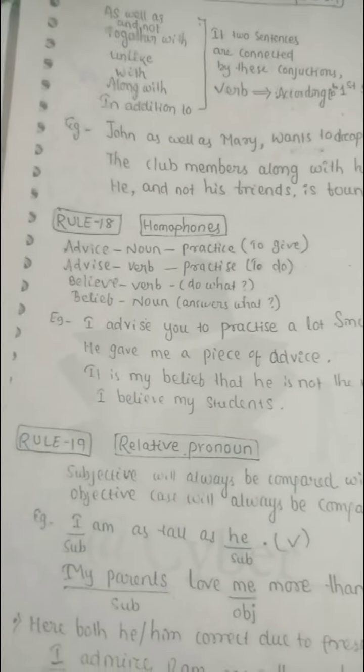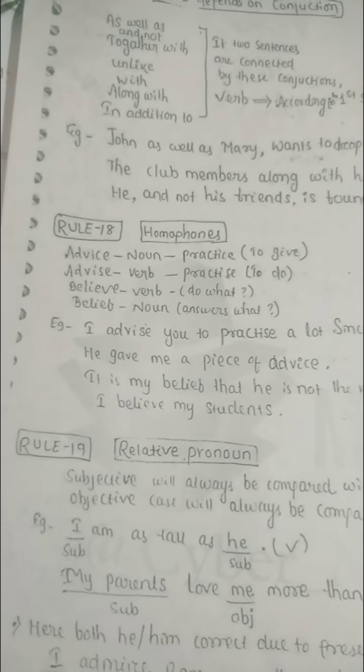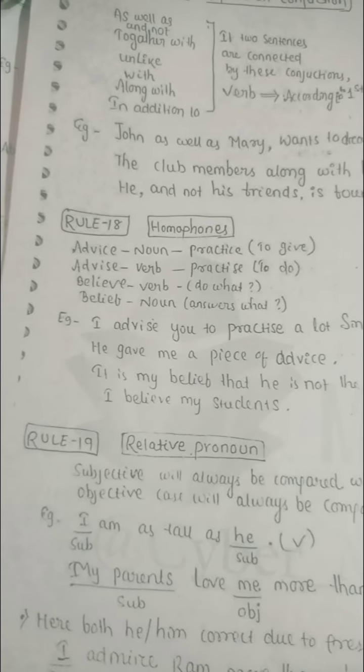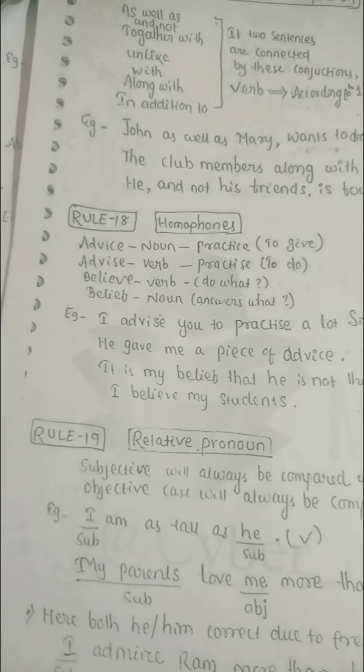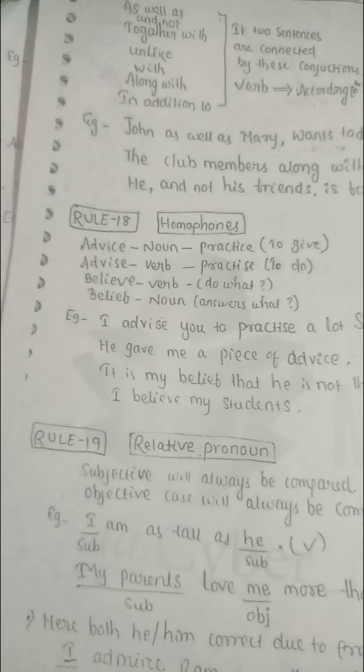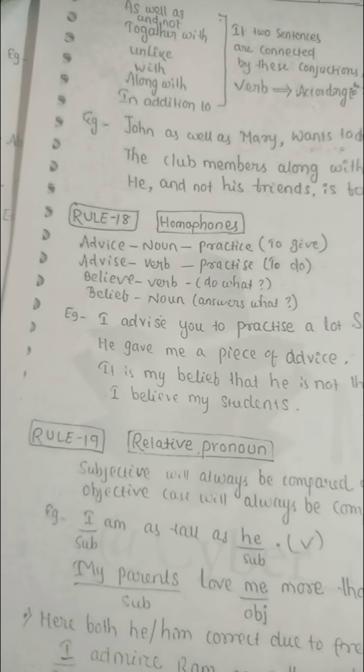Now we are studying the next rule. This is rule number 18, which talks about homophones like advice is a noun, advise is a verb. "Ice" is telling about a noun, "ise" is telling about a verb. So this is all about that.